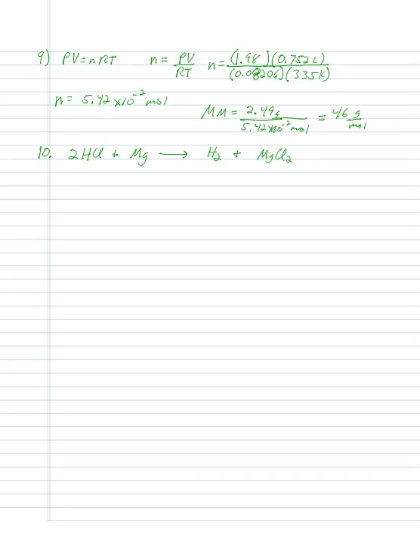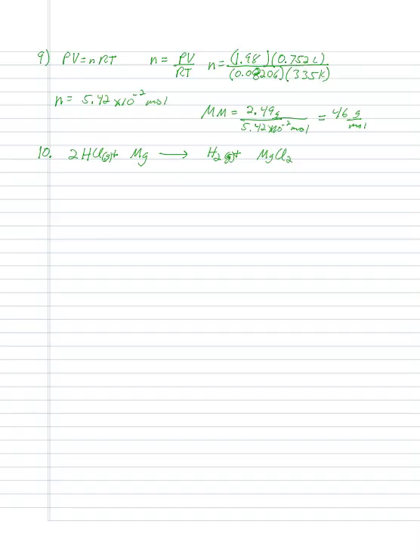Okay, so there's a couple of different ways that you can solve this problem. The quick way, if you recognize this, and this is not an expectation, but I know that some of you out there are extremely sharp and you can recognize some of these things immediately. We see that we have a 2-to-1 ratio for HCl and H2. Since the conditions don't change, the amounts of gas are going to be determined strictly by the number of moles required.